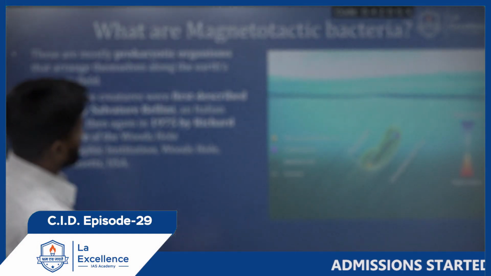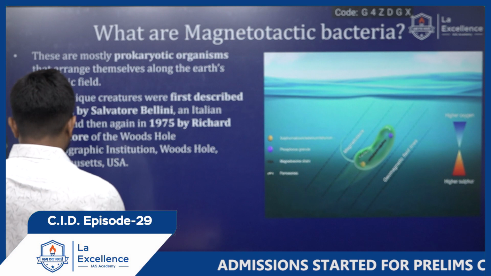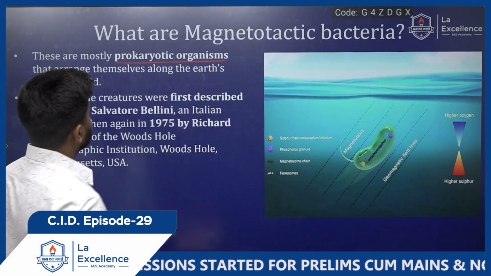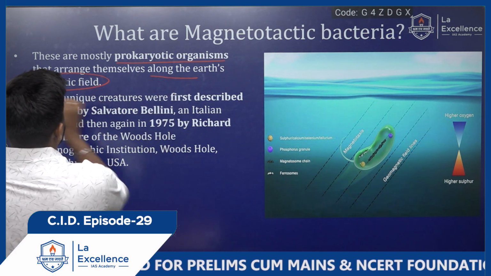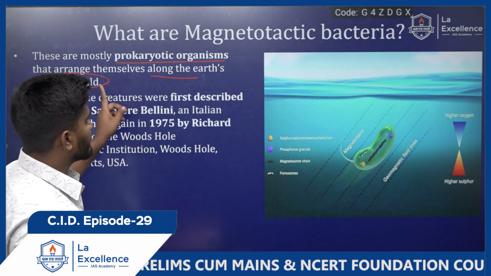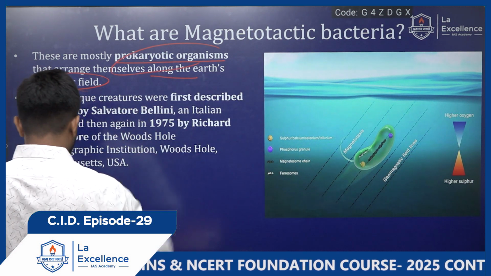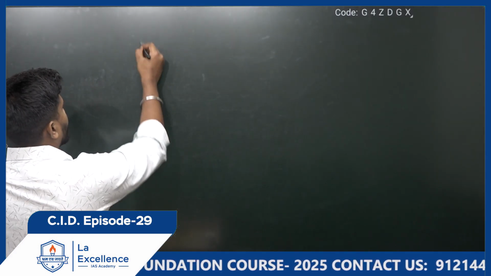Okay, so we'll see what magnetotactic bacteria are and why they are very important. Magnetotactic bacteria are prokaryotic organisms that arrange themselves along the Earth's magnetic field. This is very important. The uniqueness is they arrange themselves along the Earth's magnetic field, and they are prokaryotic organisms. So before we move on, we will understand what is prokaryotic